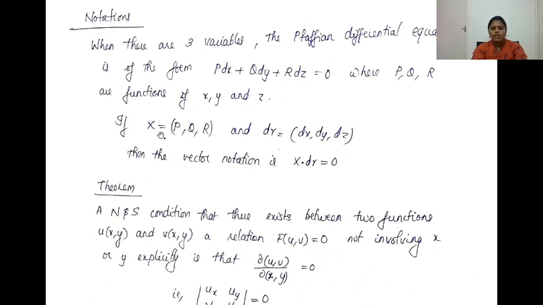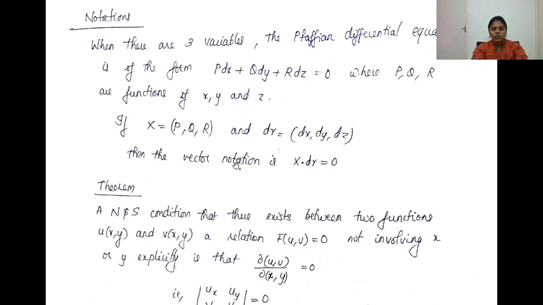I am going to represent the vector capital X as the vector with components p, q, r, and dr as dx, dy, dz. So this expression can be written as a dot product, X dot dr equal to 0. In the coming theorems, X dot dr is going to represent the Pfaffian form.